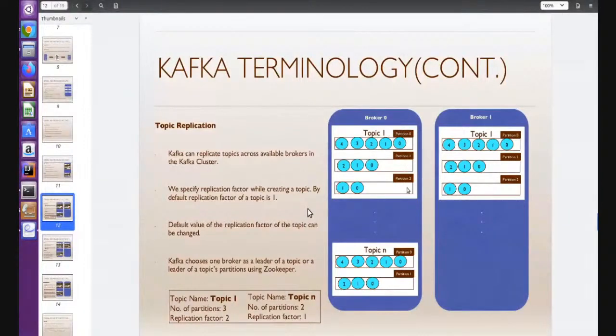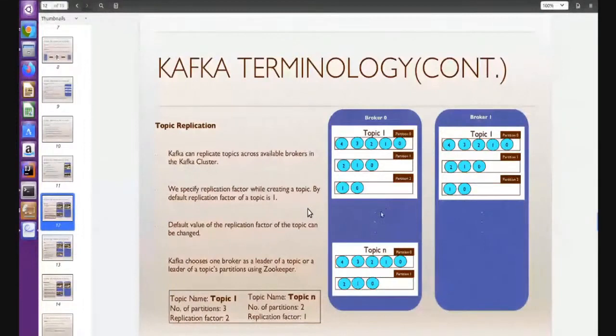Let's say in this example, I have created topic 1 with replication factor 2 and the number of partitions is 3. You can see topic 1 is exactly replicated on broker 1 as well. In this case, if broker 0 is down, the data will be available from broker 1. But look at topic n: we created it with replication factor 1 and 2 partitions. It will create only one copy on broker 0. It will not replicate because the replication factor was 1. If broker 0 goes down, then we cannot get the data from topic n. Is it clear? Yes, sir.